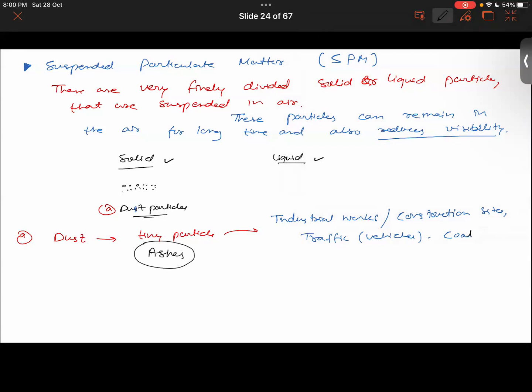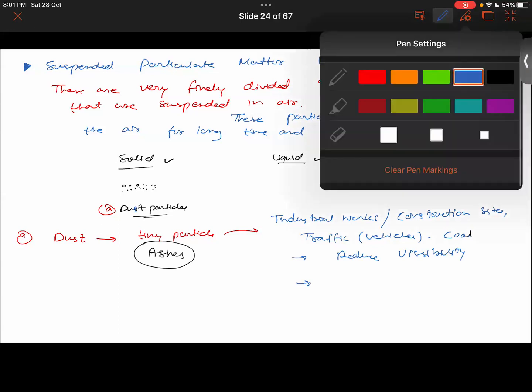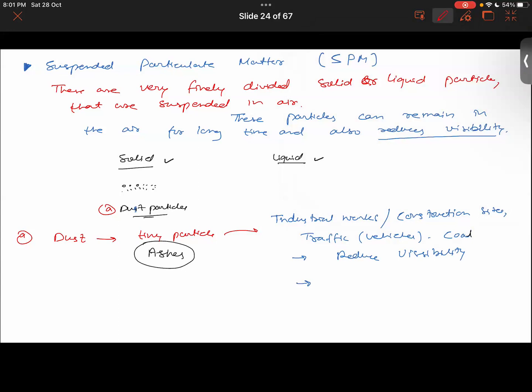So these are basically the solid suspended particles in the atmosphere. As for their impact, as we said moments ago, they will reduce the visibility. You can also see their impact on clothes. If you have left clothes out for drying, they will start to change color and fade. So it also spoils the clothes, right?